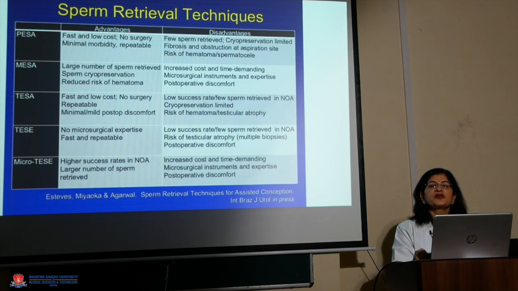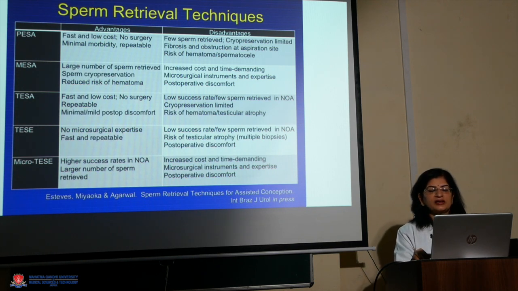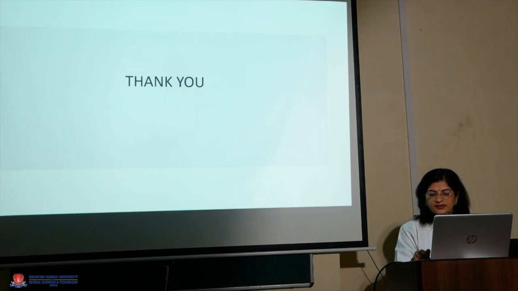So these are the different methods of sperm retrieval technique, surgical methods, which can be done in cases of obstructive and non-obstructive azoospermia, like PESA, MESA, TESA, TESE and micro TESE. This is all about azoospermia.